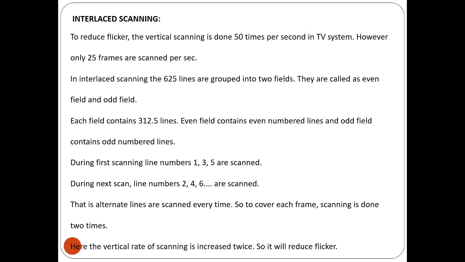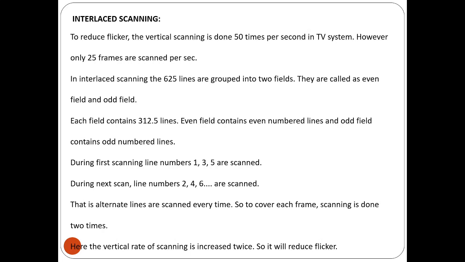Now what happens in interlace scanning? To reduce the flicker, the vertical scanning is done 50 times per second in a TV system. But as we have seen in the previous PPT, only 25 frames are scanned per second. So in interlace scanning, the 625 lines are grouped into two fields, known as the even field and the odd field. Each field contains 312.5 lines, an equal number in the even and odd fields.